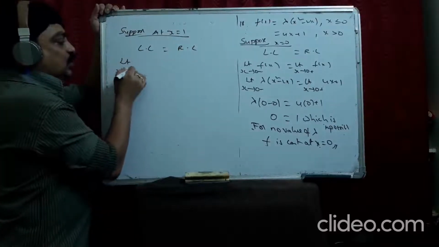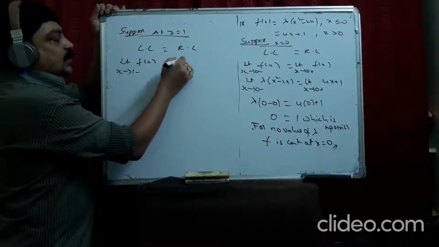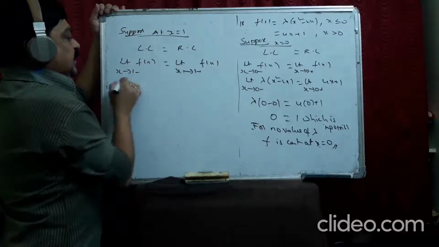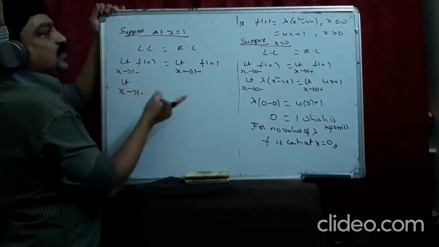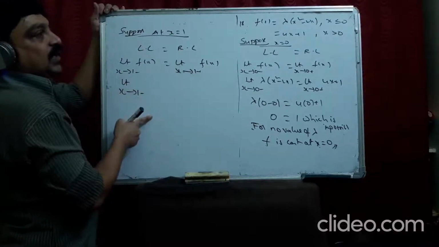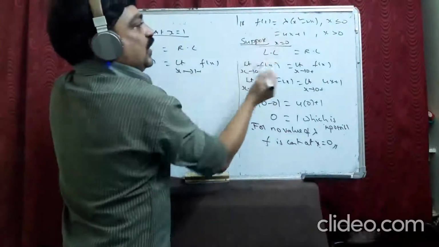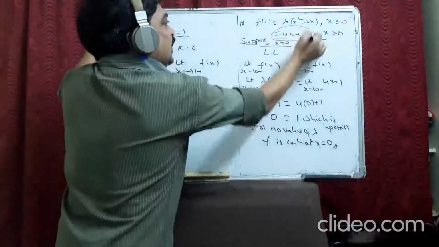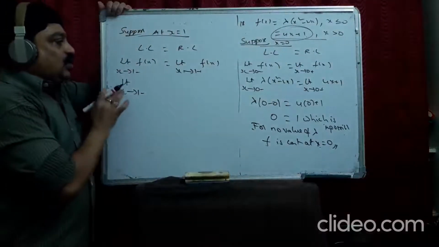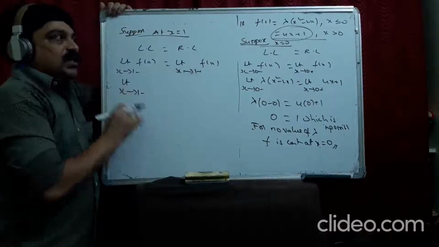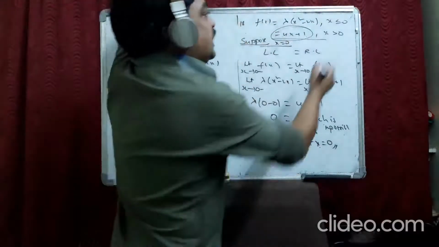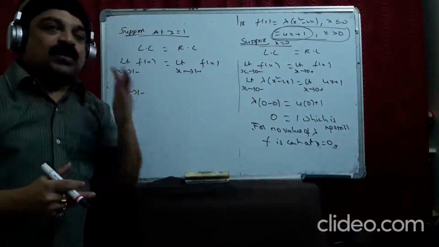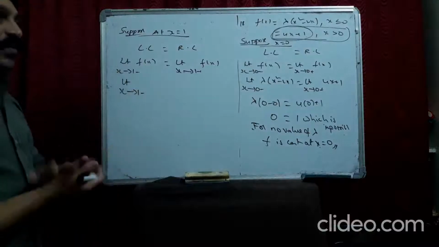Left limit: limit as x extends to 1 minus, f(x). Right limit: limit as x extends to 1 plus, f(x). For 1 minus, which function do we take among these two? This only. For 1 plus, which function do we take? This only. Because when you are talking about x equal to 1, we have to take only this function. We don't have any breaking point at 1. Is there any breaking point function given here? No, we are not given any function.